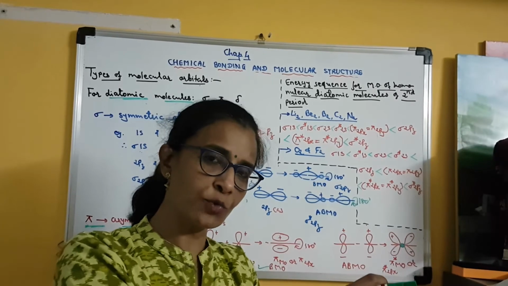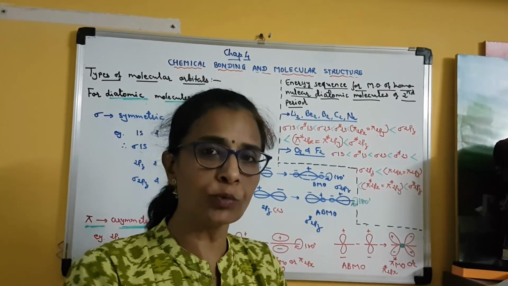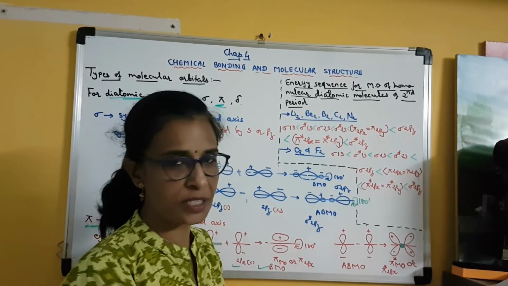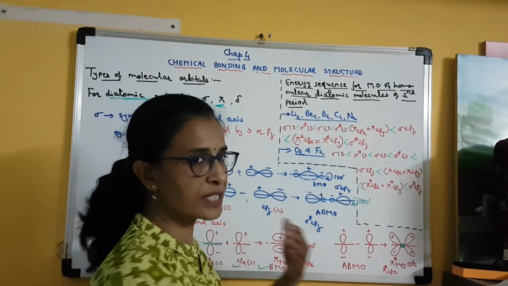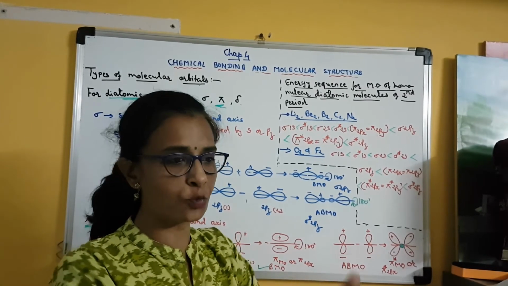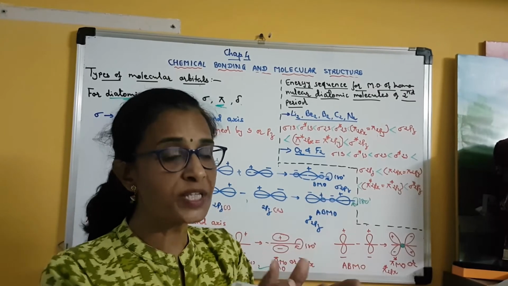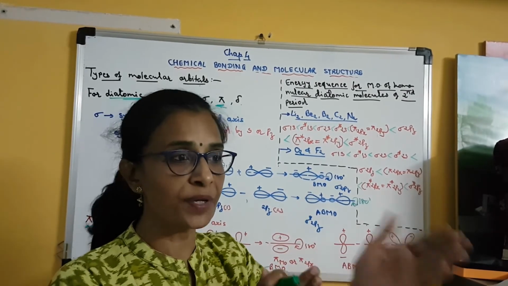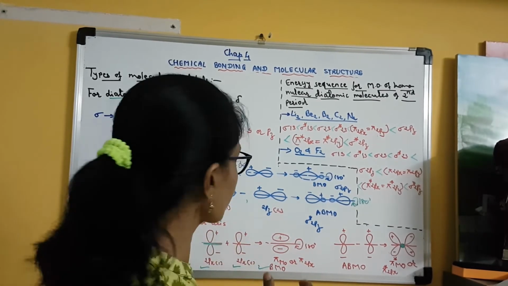So when 2s and 2s combine linearly, two molecular orbitals are formed, sigma 2s and sigma star 2s. Sigma 2s is bonding, so it is lower in energy, and then sigma star 2s. Clear? Then come the p orbitals, 2px, 2py and 2pz. Got it? So 2pz will always form a sigma molecular orbital, but px and py will form pi molecular orbitals, as we studied here.